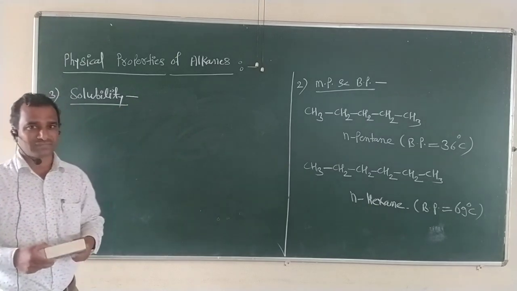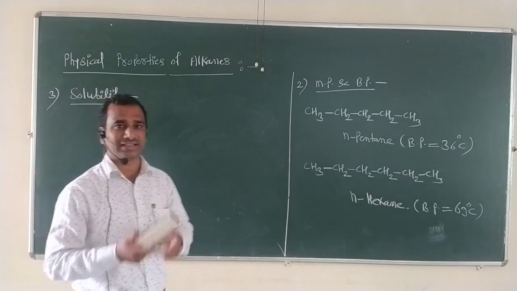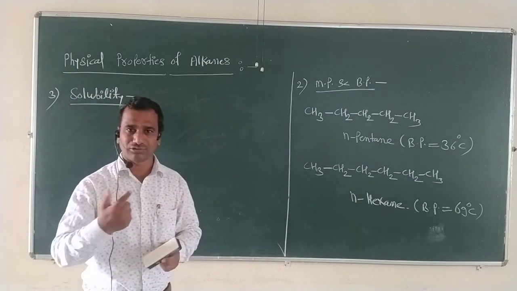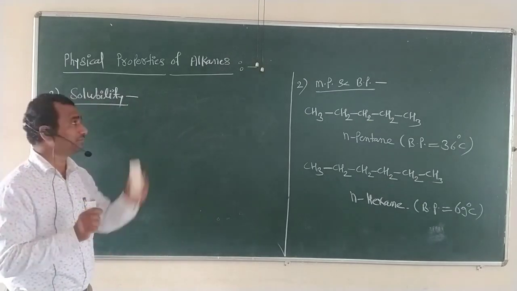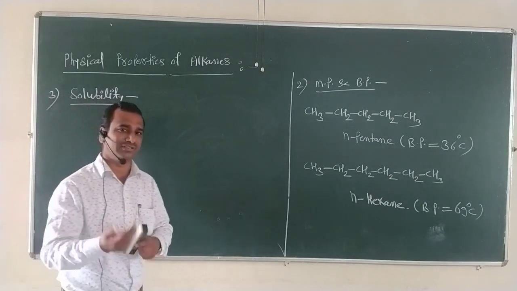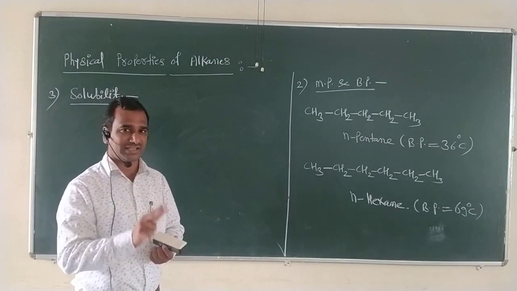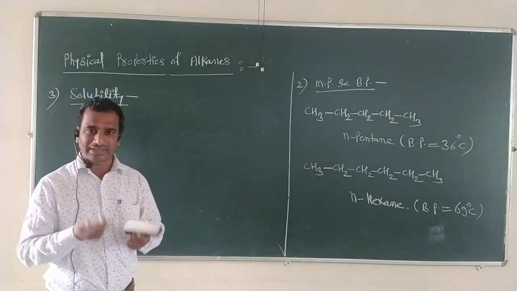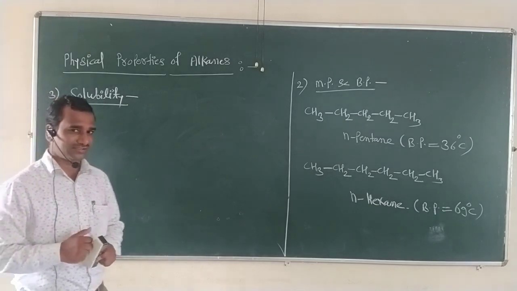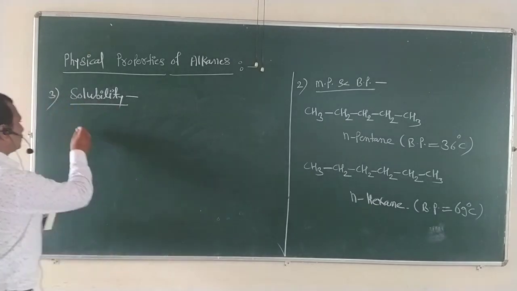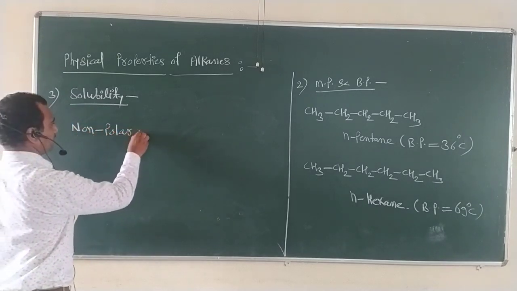Now in solubility, we have to check in which solvent these alkanes can be dissolved. Before that we have to check what is the nature of all these alkanes. We know very well that these alkanes are made up from the combination of carbons and hydrogens. So by combining carbons and hydrogens, we can form any alkane. That's why these alkanes are called non-polar molecules.